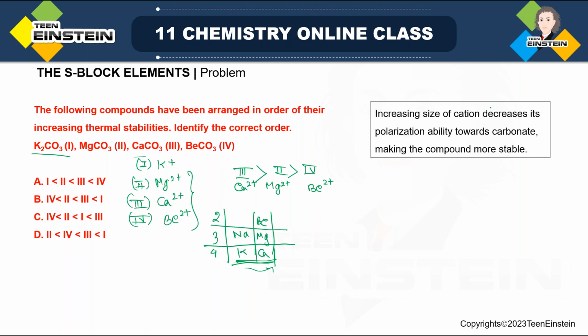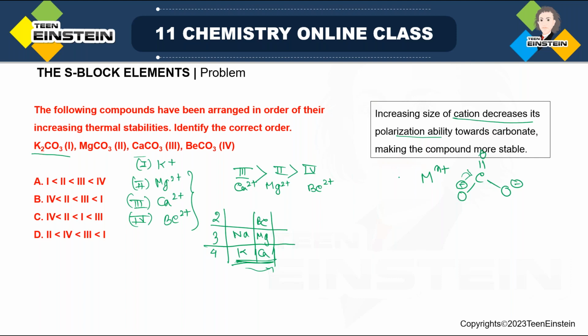Now, if we consider this logic, increasing size of cation decreases its polarization ability towards carbonate. Suppose I am writing the metal with some charge N plus, because two different types of charges are there. So in general, I am writing N plus, and it is associated with the carbonate ion. I am writing the carbonate ion in this way so that you can actually see the structure of it. Now, if the formula is K2CO3, then per carbonate there are 2 potassium plus. If it is group 2 elements, per carbonate there is 1 metal. But whatever it is, this will be the anion, and there is resonance also present.